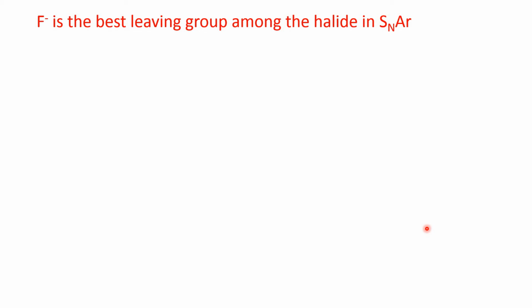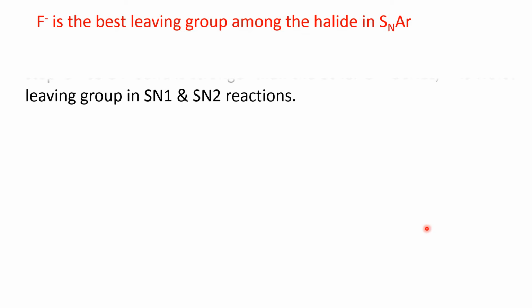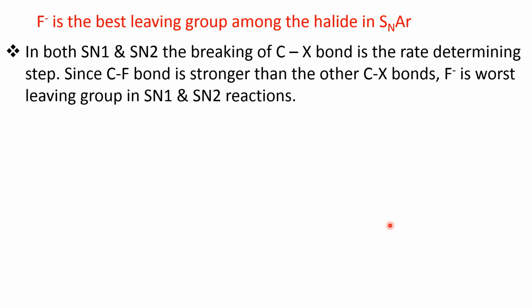Now, fluoride is the best leaving group among the halides in this SNAr reaction. See why. We have observed that in both SN1 and SN2 reactions, that is, aliphatic halogen compounds, this carbon-halogen bond breaking is the rate determining step. In the SN1 reaction, the first step is the breaking of this carbon and halogen bond and the carbocation is formed.